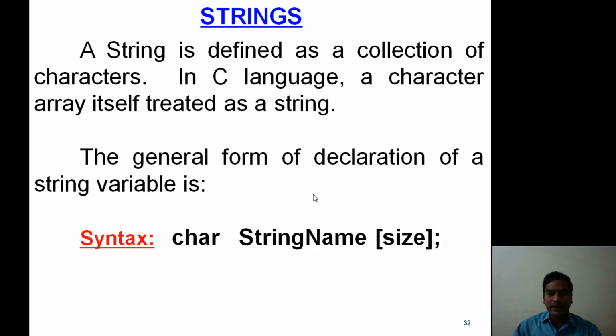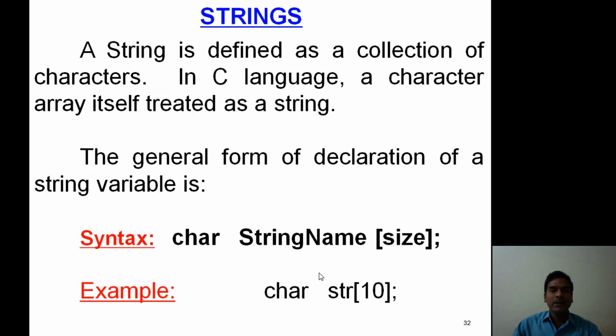This is the string format. Since the string is referred to with a character array, it starts with the data type char, then the string name, then square brackets with the size of the array. Even though we are declaring it as an array, once the memory is allocated, the entire array is treated as a string. For example, char str[10]. So str is a string with a maximum of 10 characters.